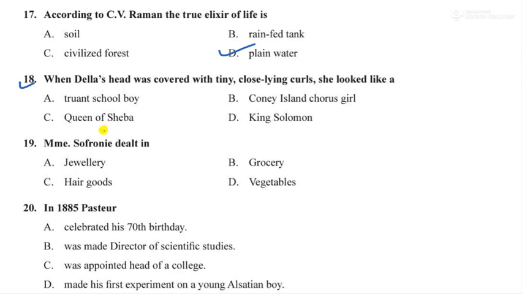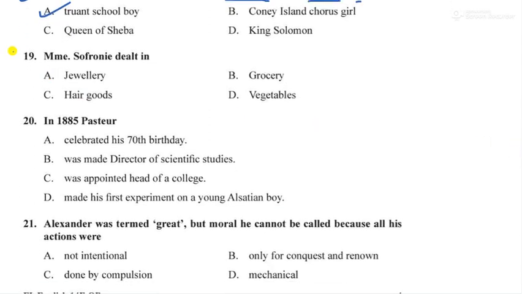The Gift of Magi, right? If you have read the story, you will know it has been compared with a truant school boy. Option A.